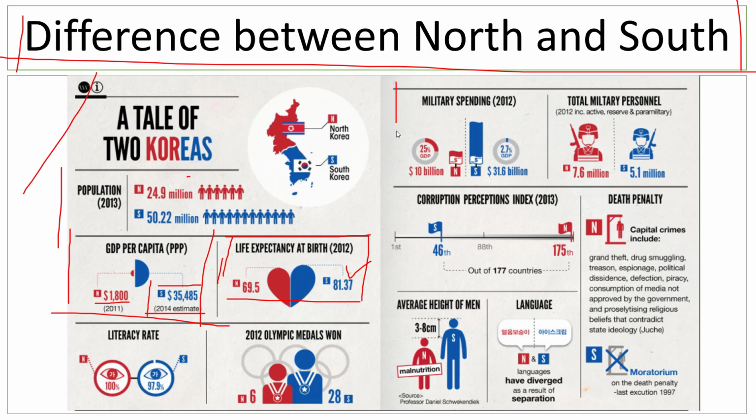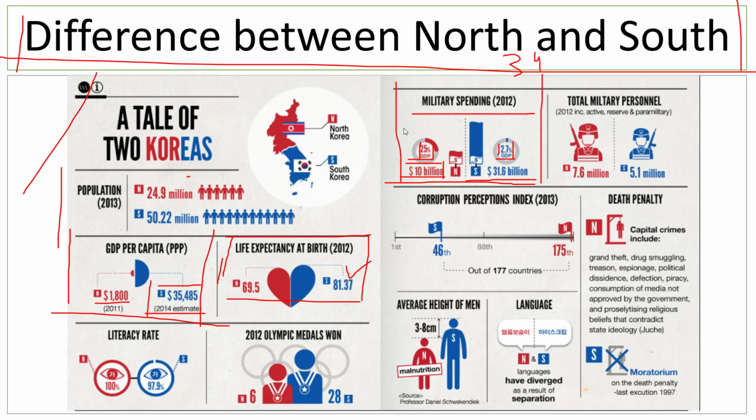And if you look at over here, this is the main thing. This will explain a lot of things. The military spending of both the countries is quite different. The total military budget of South Korea is $31.6 billion. In 2017, it was close to perhaps $34 billion or $33 billion, but it is roughly around that. Now, the interesting thing is it is just 2.7% of the total South Korean GDP, whereas North Korea spends 25%, a ginormous chunk of their GDP, of their total revenue on their defense spending. Even then, they manage to just collect $10 billion for their military.